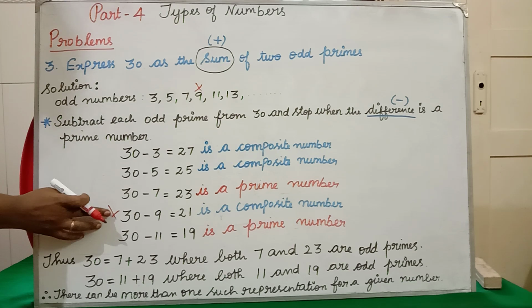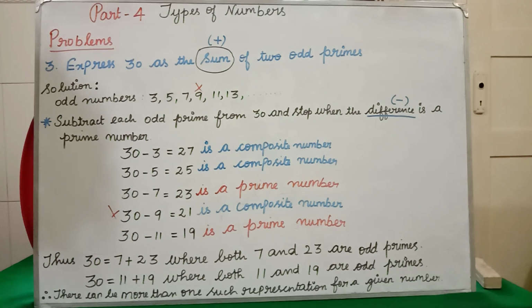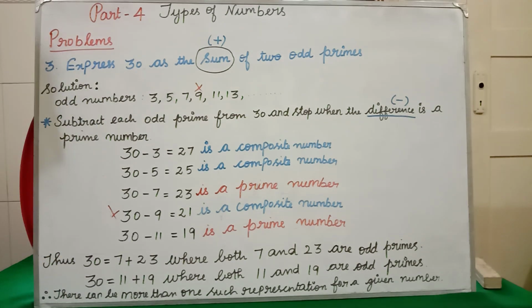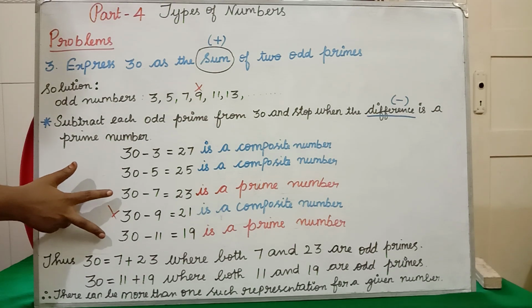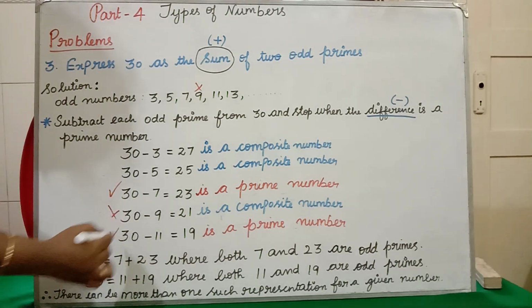For your understanding, I have written this. You no need to copy it. Clear? Now, next we will straightaway go for 30 minus 11. Okay, 30 minus 11 is what? 19. 19 is what? Again a prime number. So, where have we got prime numbers? We have got prime numbers here and here.